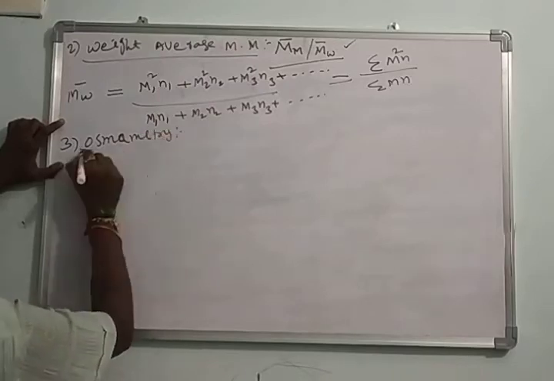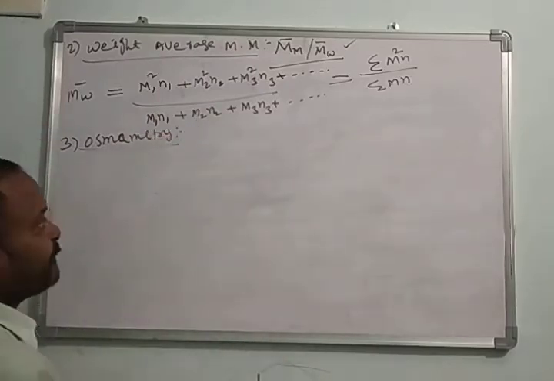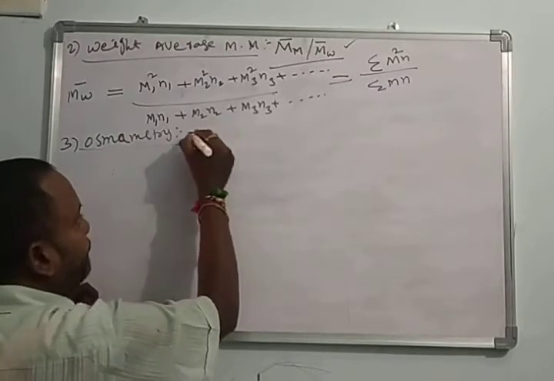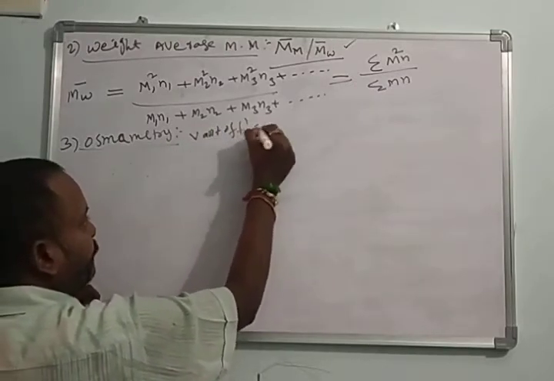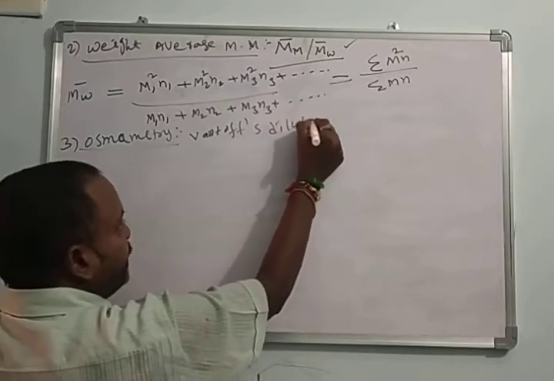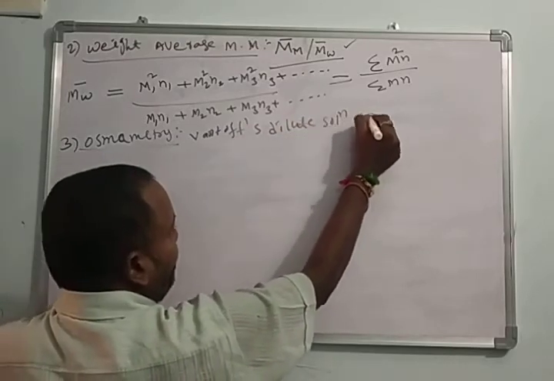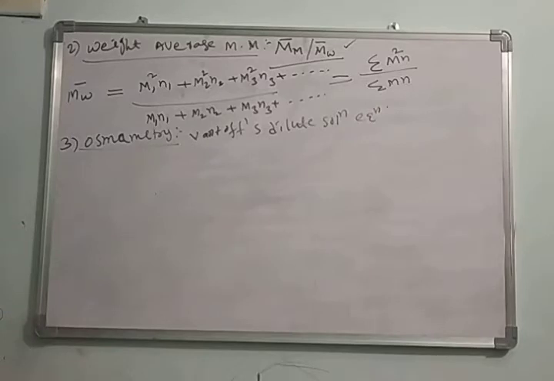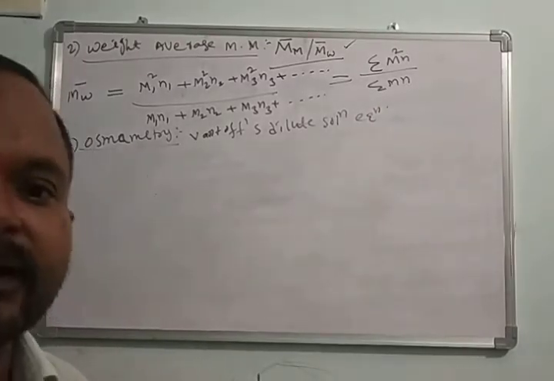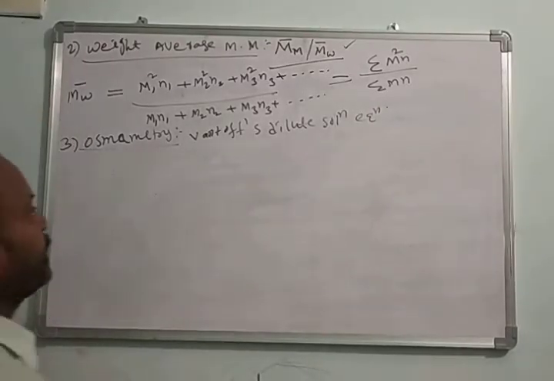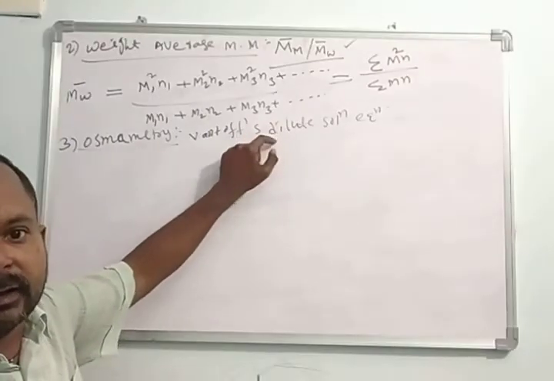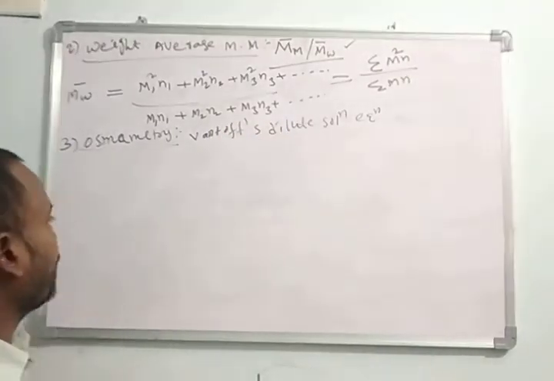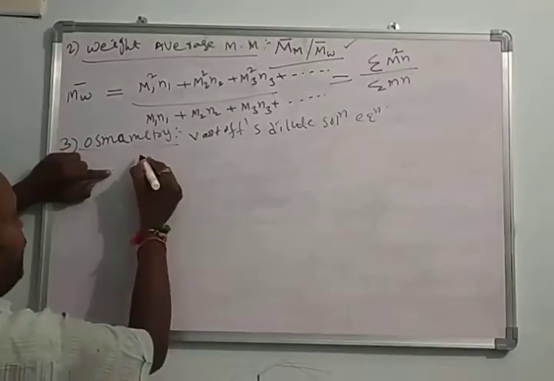By using osmotic pressure, here we have one equation, that is the Van 't Hoff dilute solution equation. What is that Van 't Hoff dilute solution equation? It is derived from Van 't Hoff Boyle's law, Van 't Hoff Charles law, and Van 't Hoff Avogadro's law.